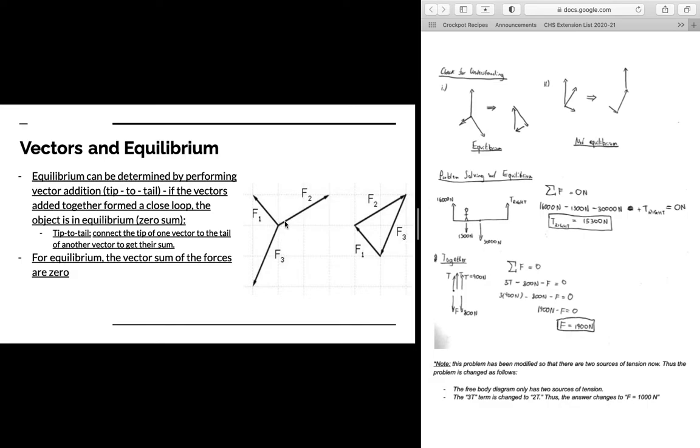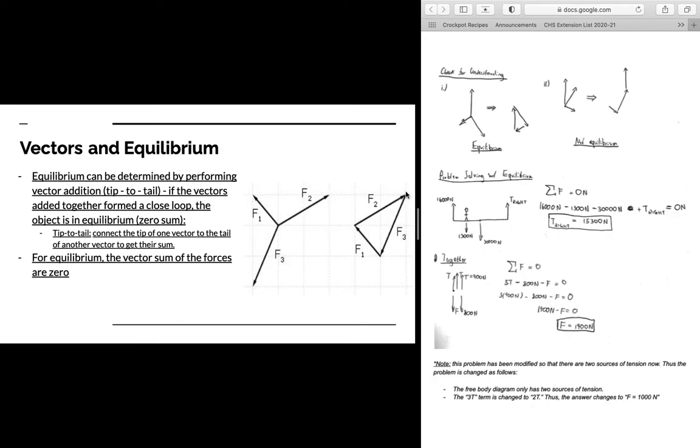What we can do is take F1, and we can start F1 right here. So here's the tip of F1, and now we're going to take the tail of F2 and connect it to the tip of F1. F2 is now pointing as it was before, except now it's connected to the tip of F1.